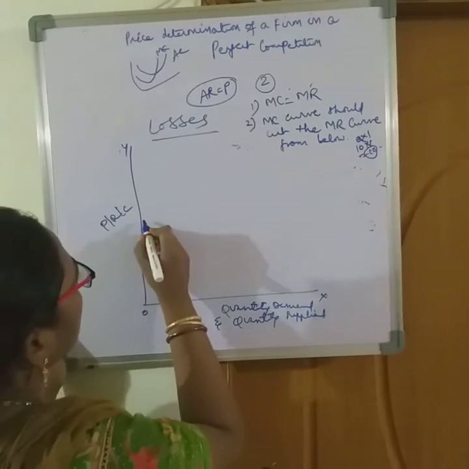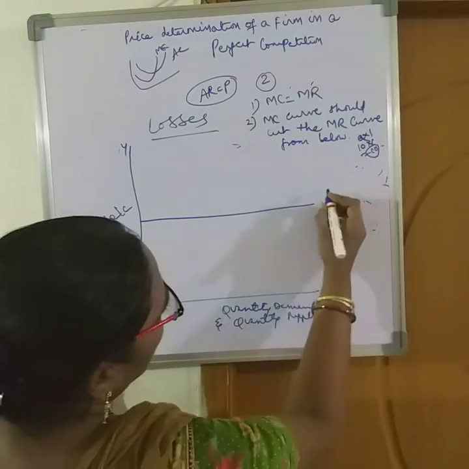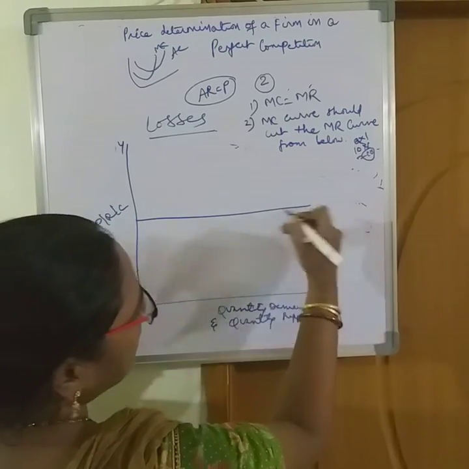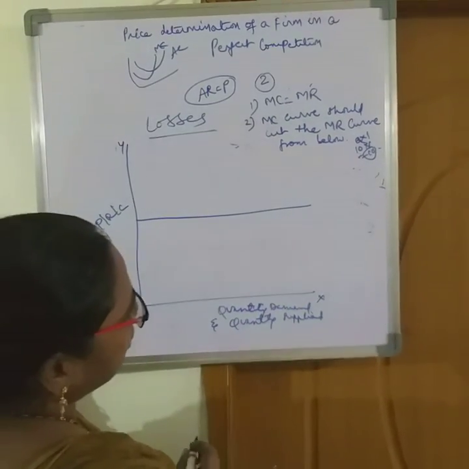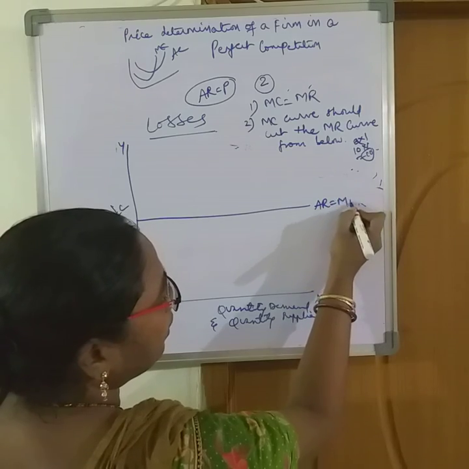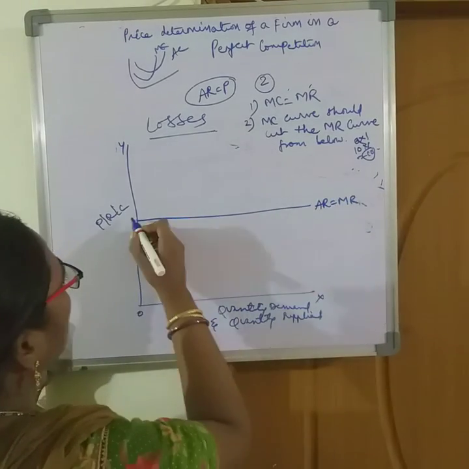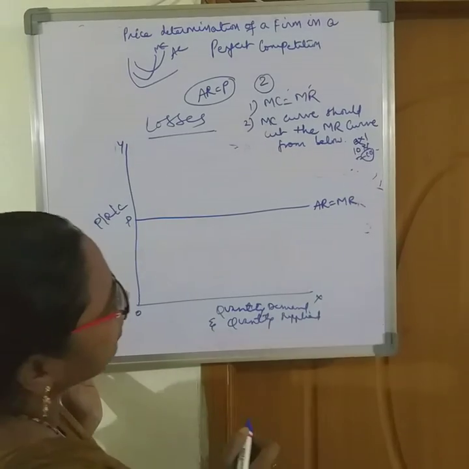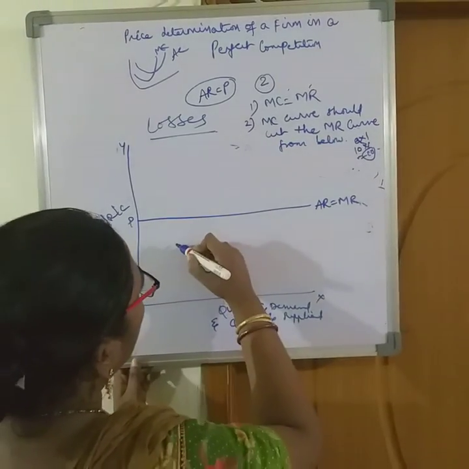Okay, in a perfect competition, MR is horizontal to the x-axis. It's equal to AR. AR is equal to MR. AR is equal to price. And I have taken